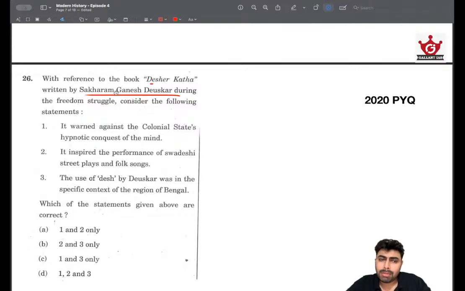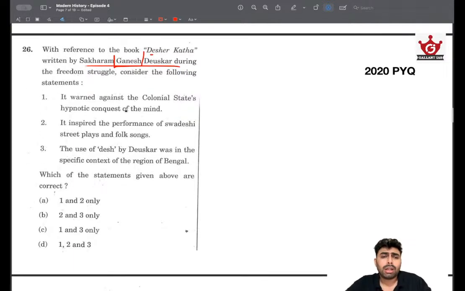Somebody having a name like Ganesh, Duskar will most likely be from a Marathi speaking region, because names like Ganesh are not very prominent in northern India or eastern India for that matter. So there is a good chance that the writer is a Marathi, from the Maharashtrian region or maybe Gujarat. Okay, that's all we have got from the name itself.